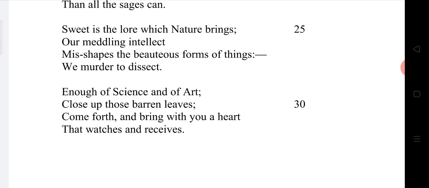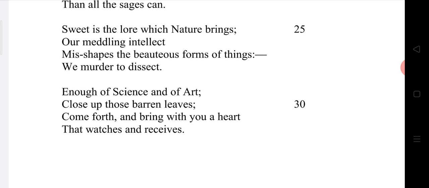For example, God has given us the peacock to enjoy its beauty while it dances. But when we studied all the sciences, we came across that the meat of peacock is good for health. Then what do we do? Instead of enjoying the beauty of the peacock, we try to kill it and consume its meat.